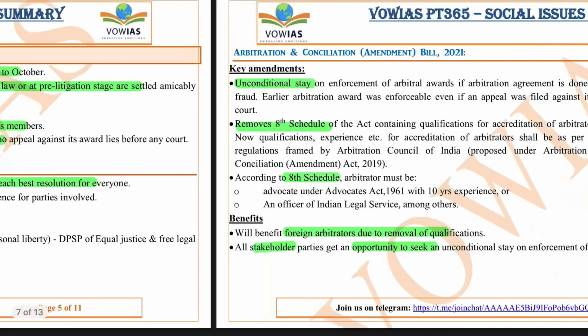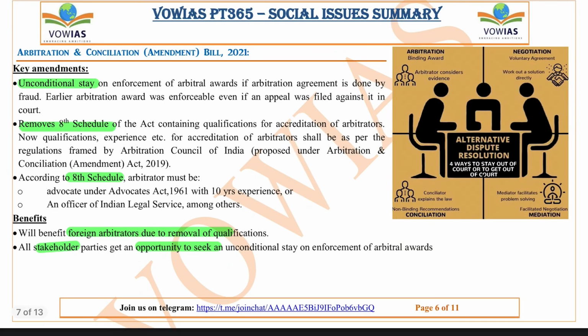Okay. So if you see the Arbitration and Conciliation Amendment Bill of 2021, some key amendments are made. There is an unconditional stay on enforcement of an arbitral award if the arbitration agreement was induced by fraud. Earlier, an arbitral award was enforceable even if an appeal was filed against it in court. And it removes the 8th Schedule of the Act, which contains provisions for accreditation of arbitrators.